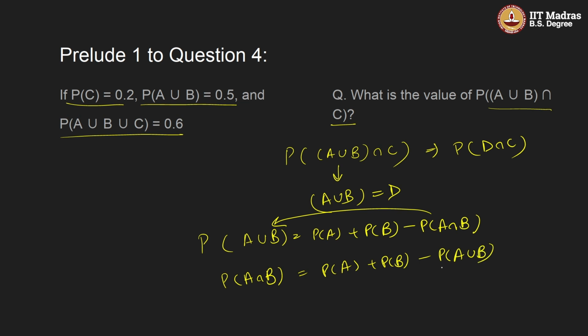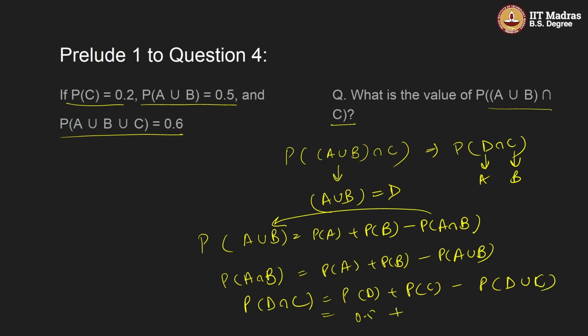So probability of D intersection C can be written as probability of D plus probability of C minus probability of D union C, correct? So if we put the values here, probability of D means probability of A union B, which is 0.5, plus probability of C is 0.2, minus probability of D union C is 0.6. So in total it would be 0.1.